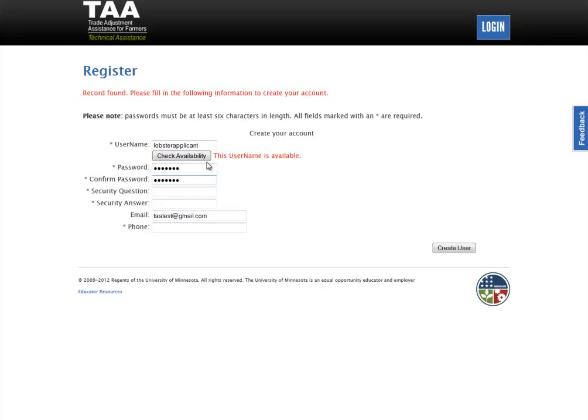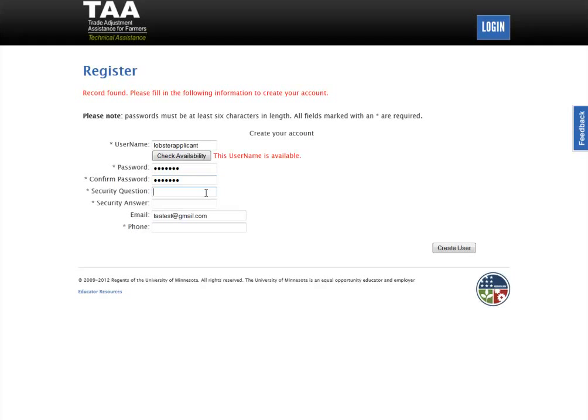The password just has to be at least 6 characters. You need to make it something that you can remember, but also try to have some aspects that increase the security, like putting in numbers and special characters. But just make sure that it's at least 6 characters.